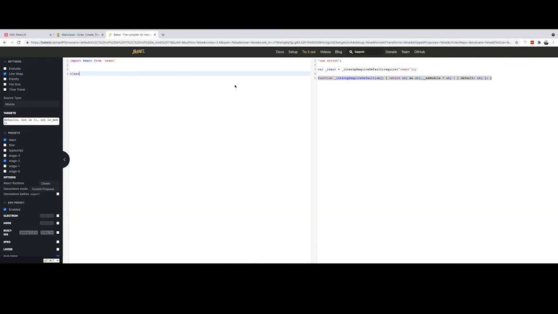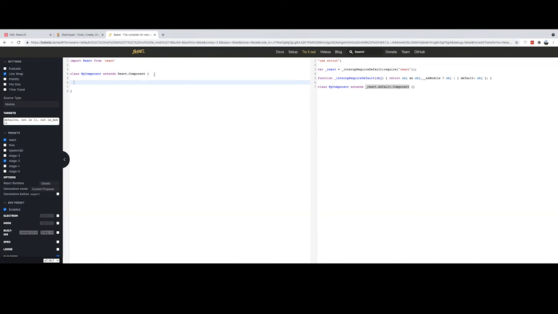Suppose I want to write a class in JavaScript. I'll say class MyComponent extends. See, again it is converting into the class, but it's using some reference, right?